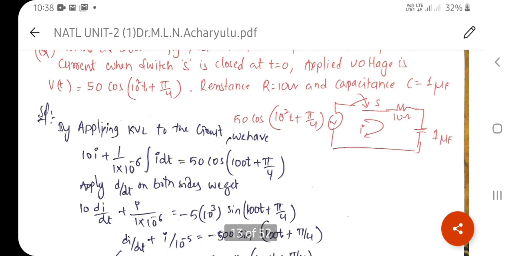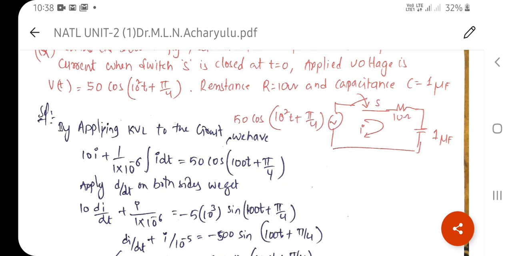So again, whatever we did in the previous derivation part, we just apply Kirchhoff's voltage law to this circuit, and first we have to find the resultant linear differential equation. So we will get 10i plus 1 by C, that is 1 by 1 into 10 power minus 6. What formula do I have? We have Ri plus 1 by C integral i dt equal to the applied voltage.